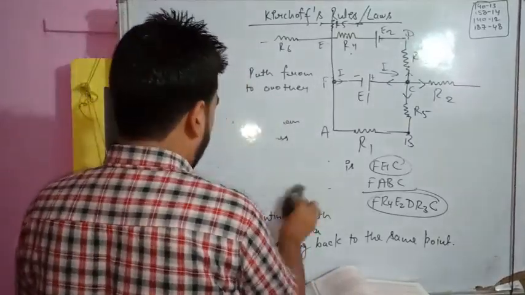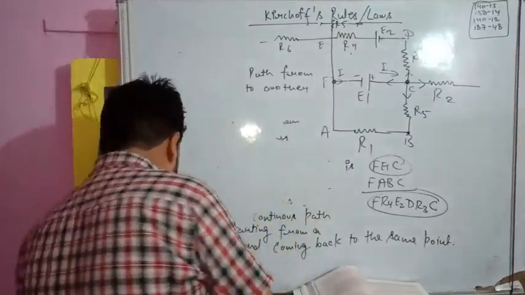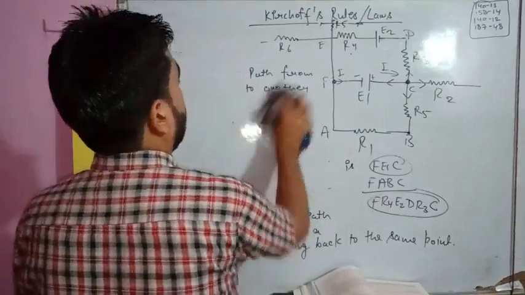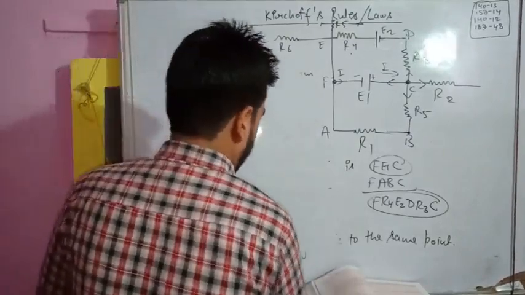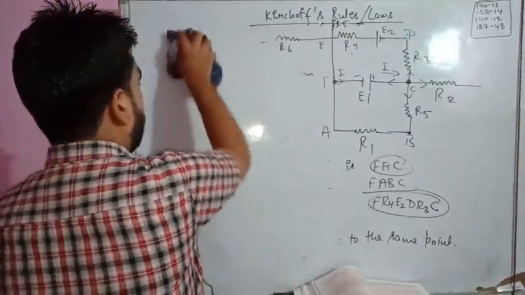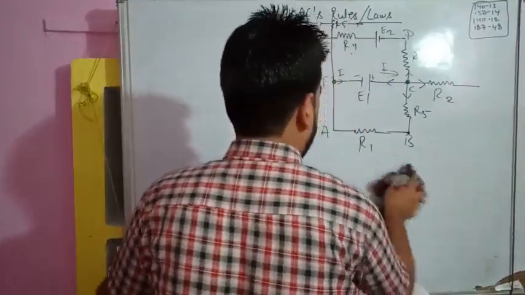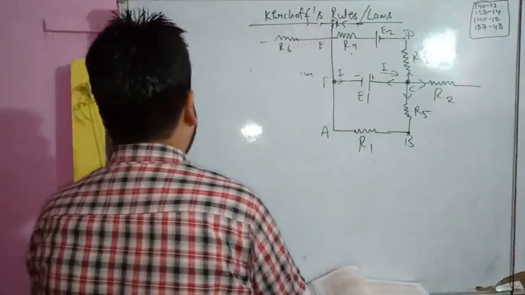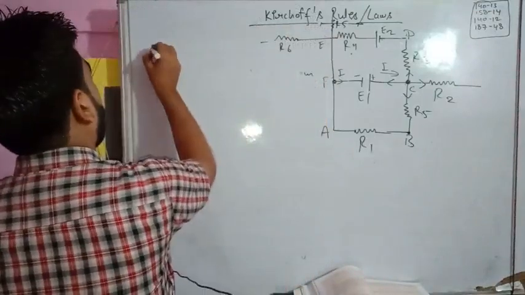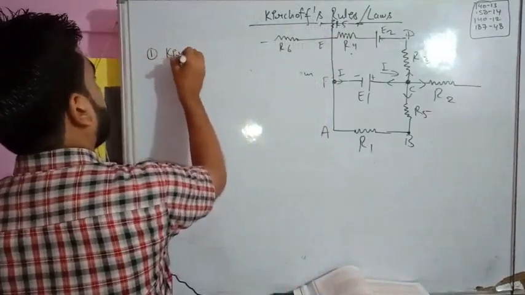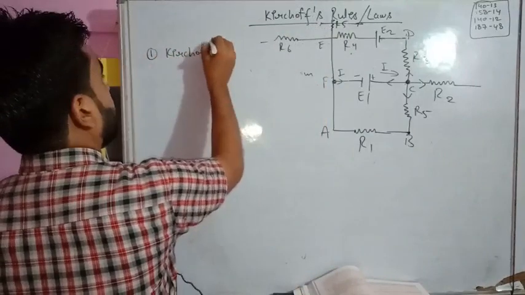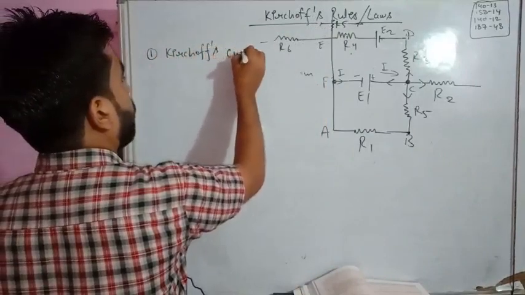There are two laws, two rules of Kirchhoff. The very first rule is Kirchhoff's current rule.